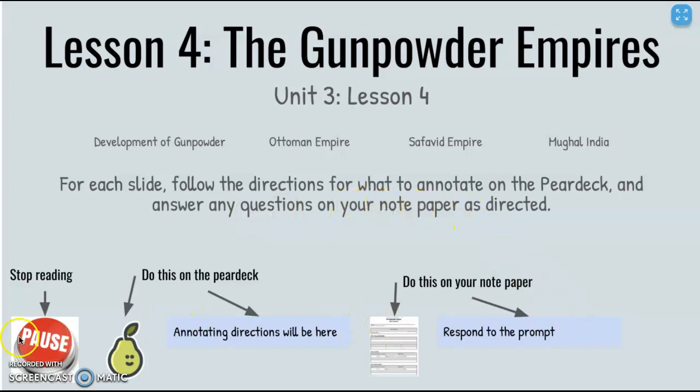So if I look at the little key down here, when I see a pause button, this will mean that I will stop reading or not continue until I do whatever these things say. If I see the little pear, that stands for Pear Deck, I will do whatever it says in the text box here on the Pear Deck. If I see the note paper icon right here, I will do whatever it says in this box. Some slides have Pear Deck only, some slides have paper only, and some slides have both. So let's go ahead and get started.